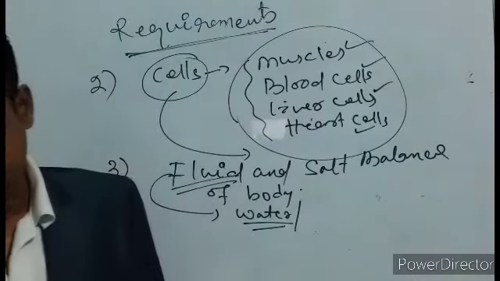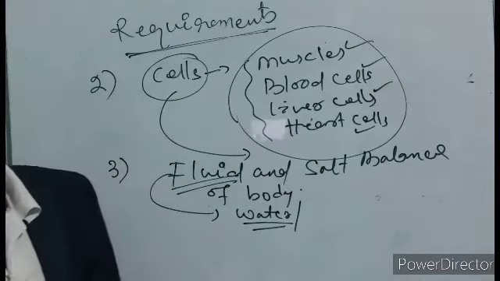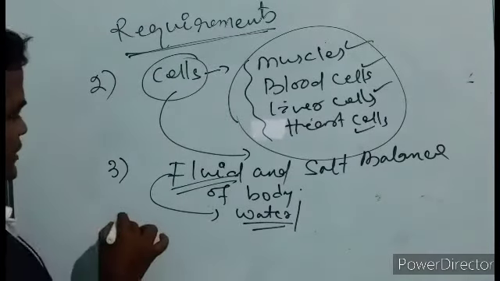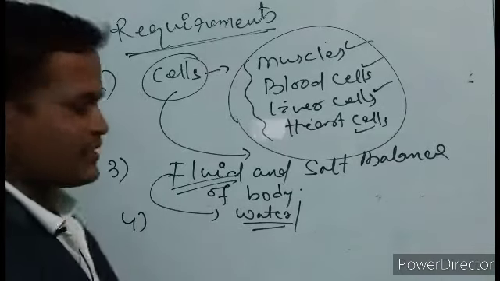Number 4, another importance: some specific functions are there.